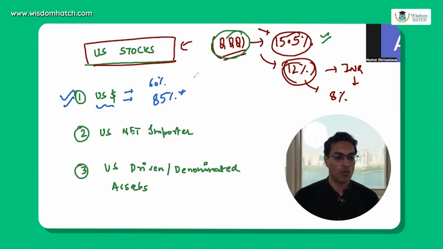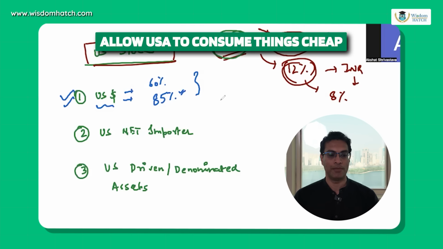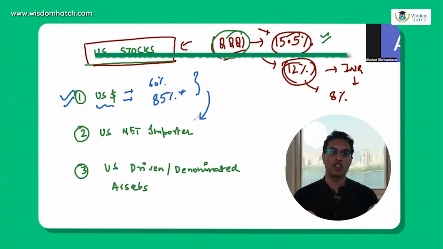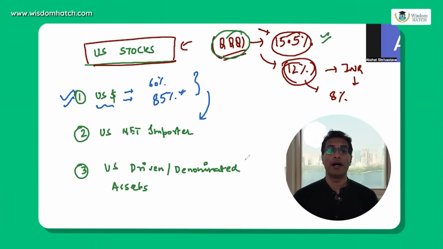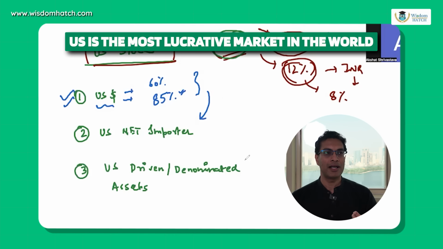Now, what is the primary benefit for the US to do this? Well, by printing US dollars, it allows the US to consume things cheaply. And therefore, the US is the best consumer market in the world. Now you'll say, no, that's India. See, volume-wise, yes, India is huge, China is huge, but on a profit basis, on a per-customer basis, the US market is the most lucrative market in the world.